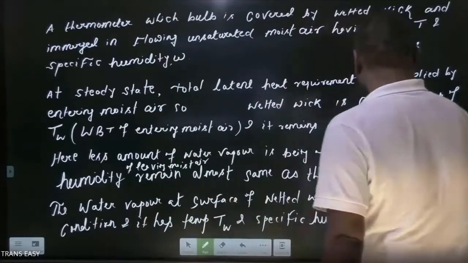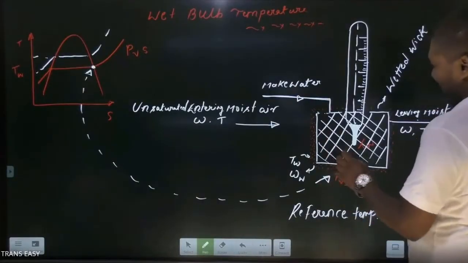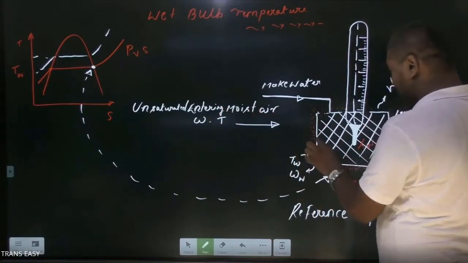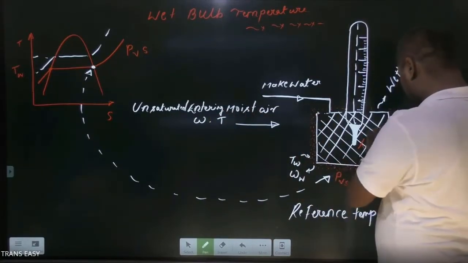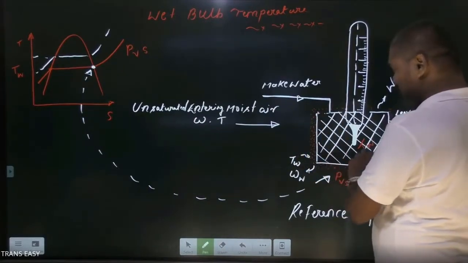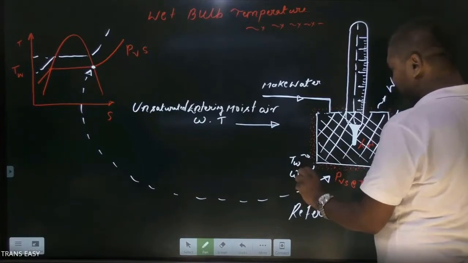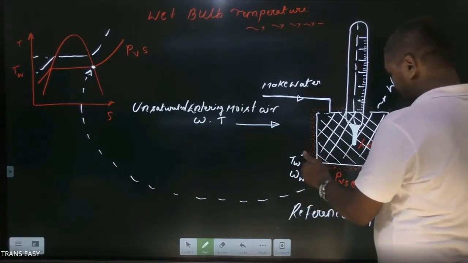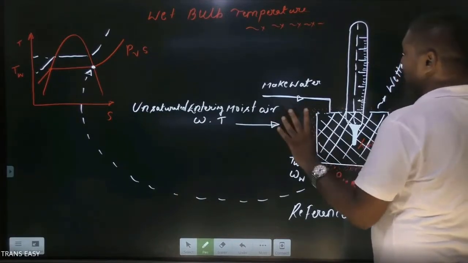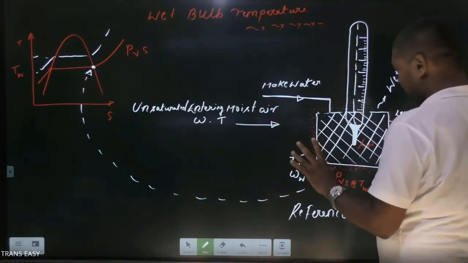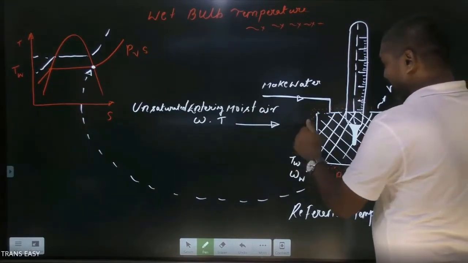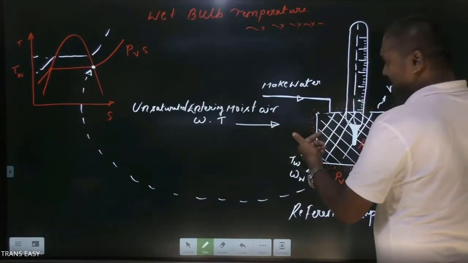Friends, these are two different regions for heat transfer: entering moist air and the moist air near the surface of water body or wetted wick. Here moist air is fully saturated. It has total water requirement. So these two different regions are interacting.